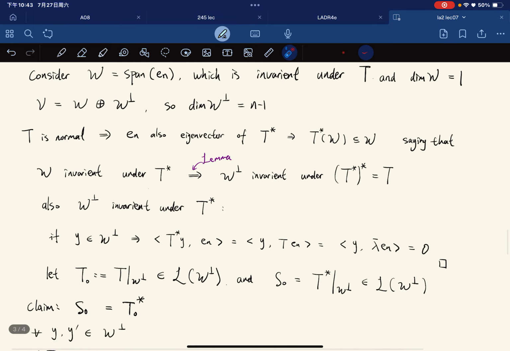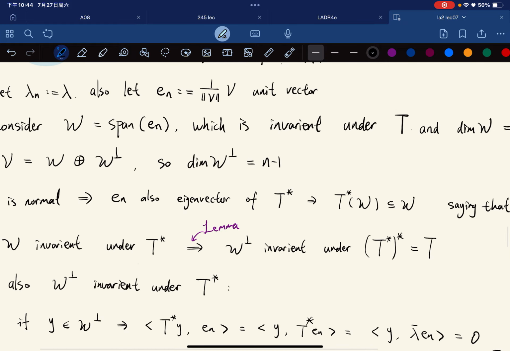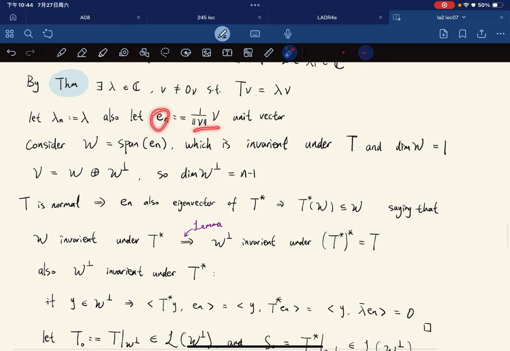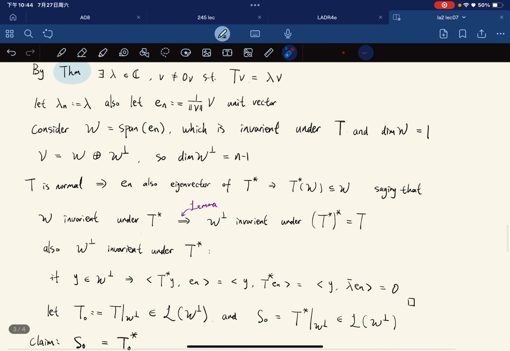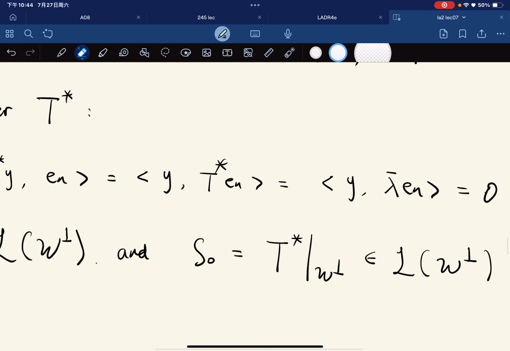Y is in W perp, so T star Y inner product with En gives you, what is En? En is the normalized vector, T En. Oh yeah, it is lambda n.